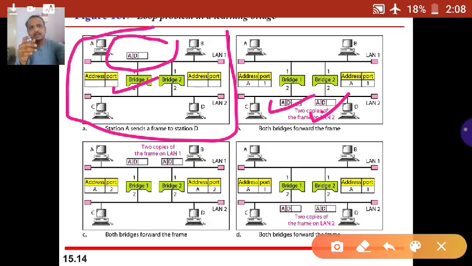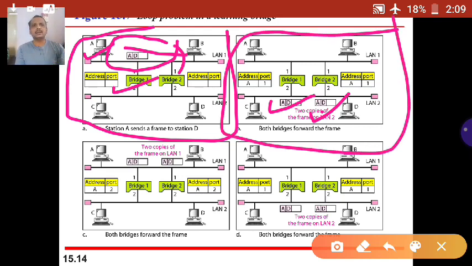As the message is generated here, it will move in this way. When it comes to B, B checks the address against itself. It will not match, so it will be ignored. The bridge function is to forward or drop. Both the bridges forward, so the same copy of the message appears twice in LAN 2. Observe carefully in picture 2.